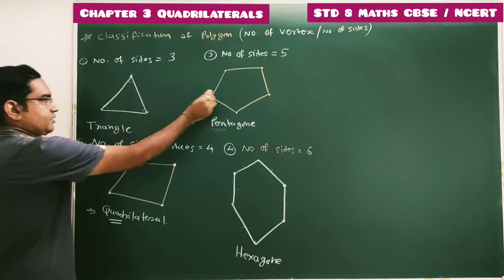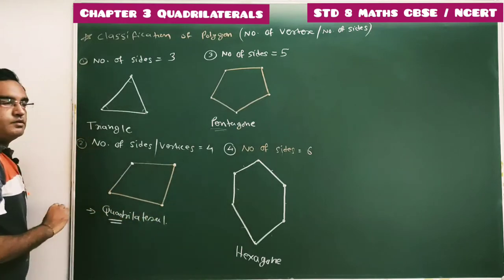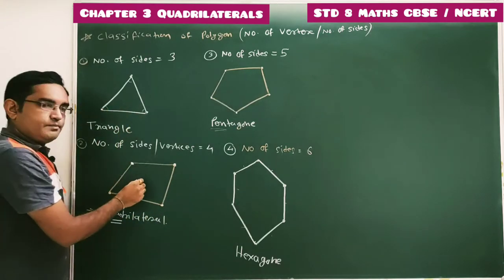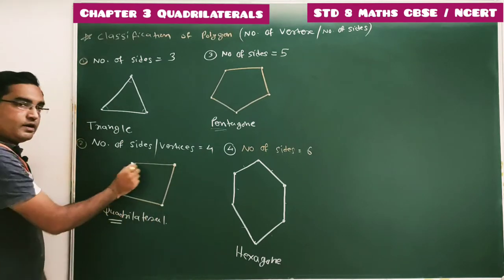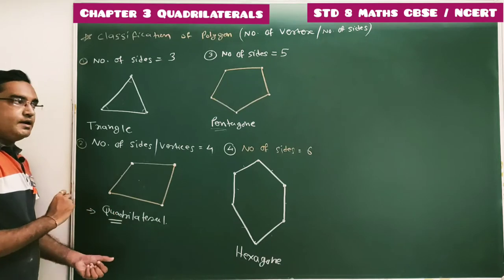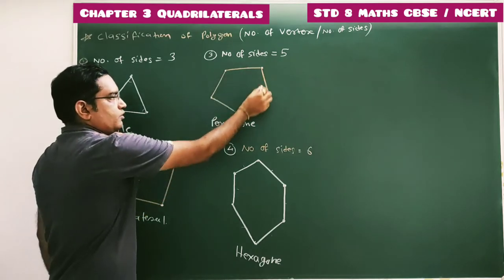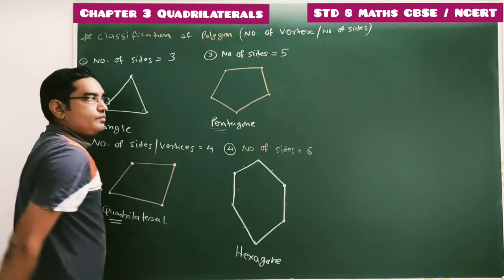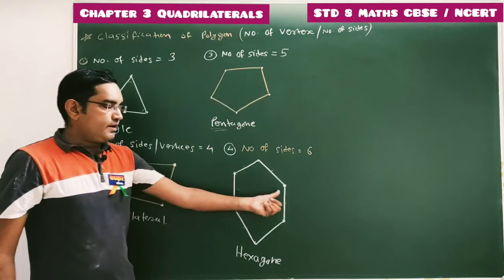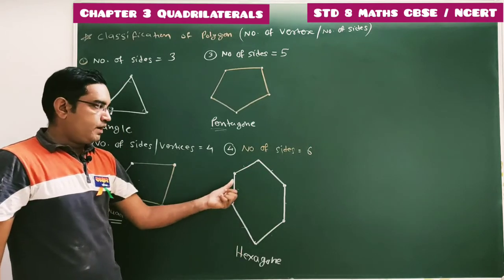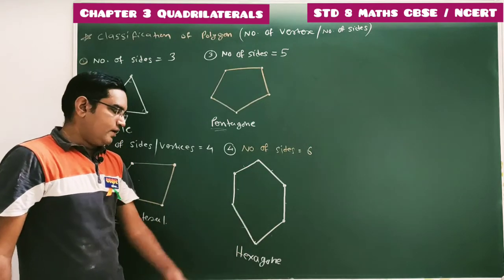These are all simple closed curves, made up of line segments. This is a polygon. This is a simple closed curve made up of 4 line segments, nothing but the polygon known as a quadrilateral. A simple closed curve made up of 5 line segments is known as a pentagon. This is again a polygon, a simple closed curve made up of 6 sides, known as a hexagon.